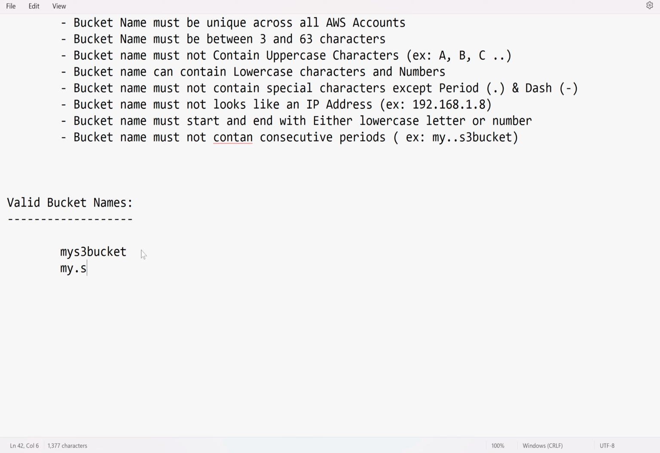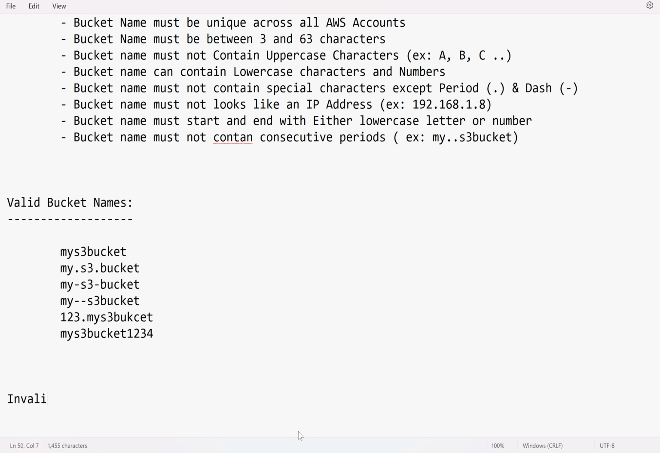then my.s3.bucket, which is valid, my-s3-bucket, that is also valid, my--s3-bucket, that is also valid. We will verify all these practically, whether they are valid or not. 123.my-s3-bucket, which is also valid, my-s3-bucket-1234, which is also valid. Only restriction is it must not contain two periods. It must not contain two periods.